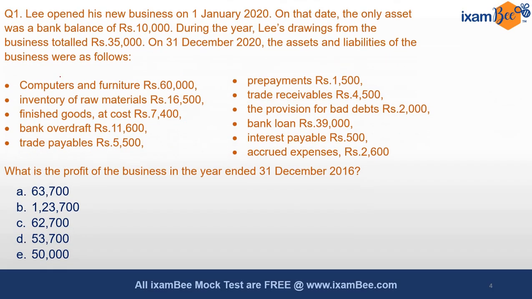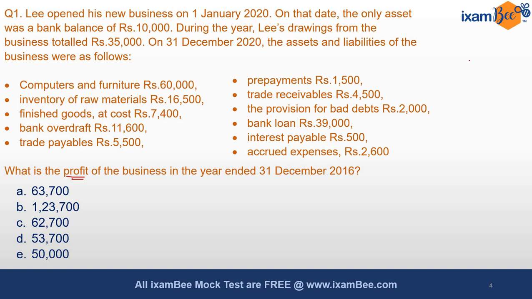Then coming up with the concept questions. Question number 1 says that Lee opened his new business on 1st January 2020. On that date, the only asset was a bank balance of rupees 10,000. During the year, his drawings from the business totaled 35,000, and at the year end, that is December 2020, the assets and liabilities of the business are as follows. The question's requirement is to find out the profit.